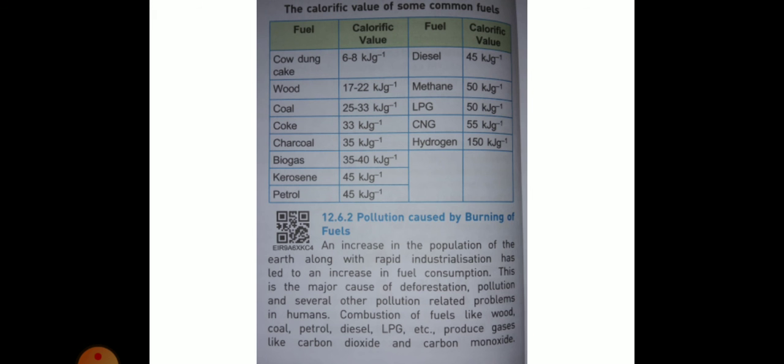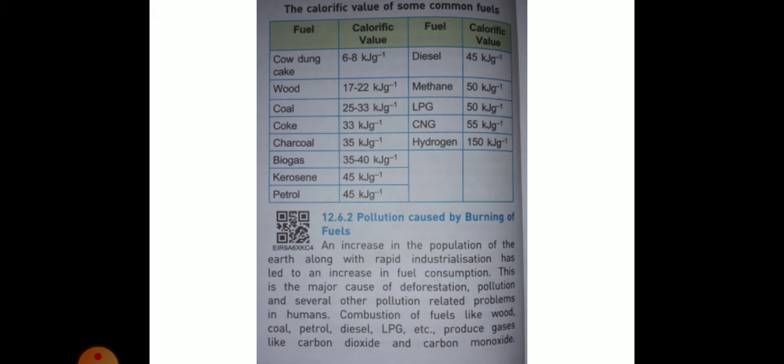And calorific value of kerosene is 45 kilojoule gram inverse. And fuel is petrol, calorific value is 45 kilojoule gram inverse. And calorific value of diesel is 45 kilojoule gram inverse. And methane 50 kilojoule gram inverse.